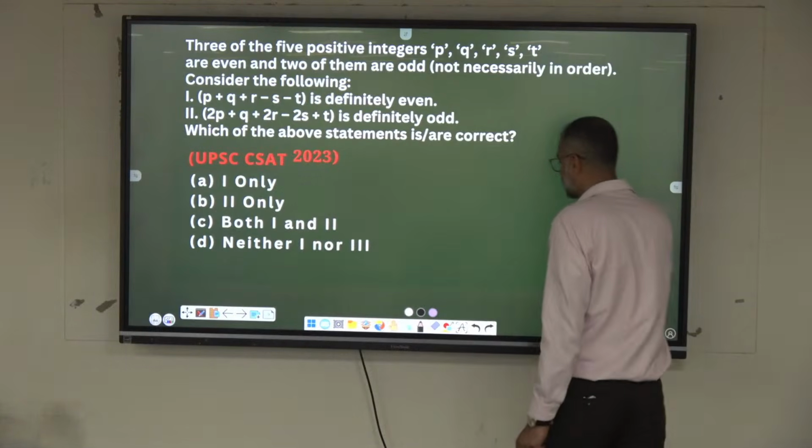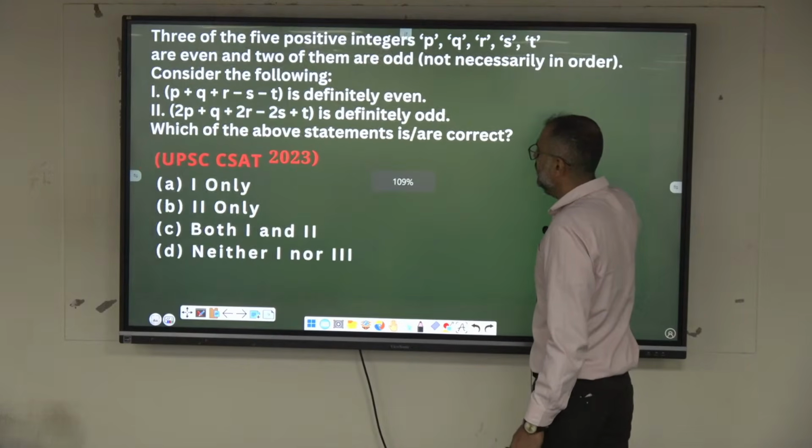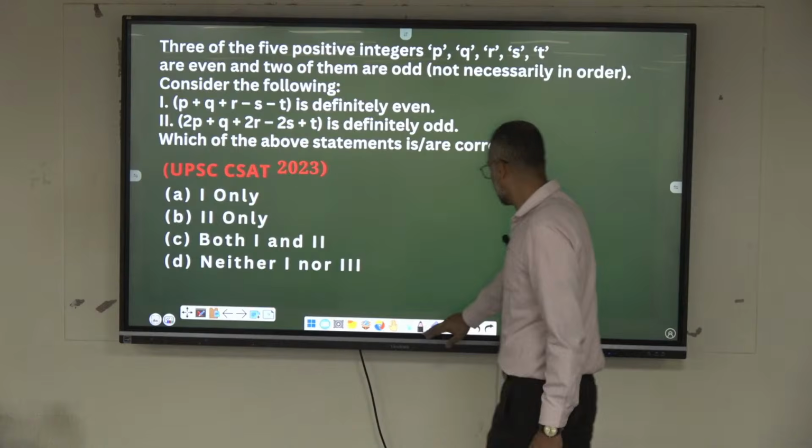Go ahead, come on. Properties of even and odd. Every year we are getting questions on this one.